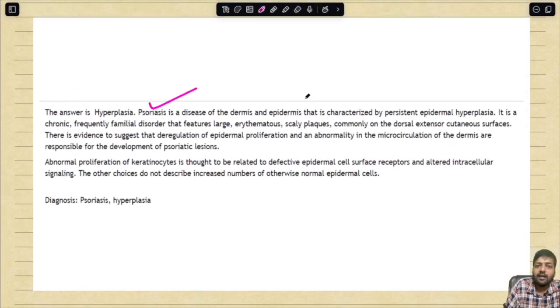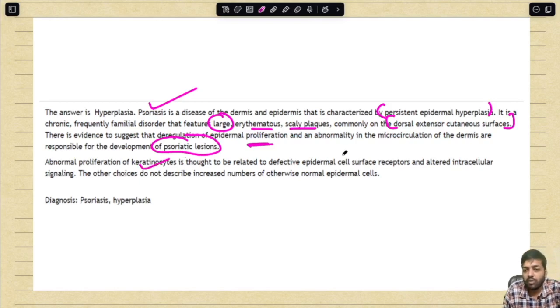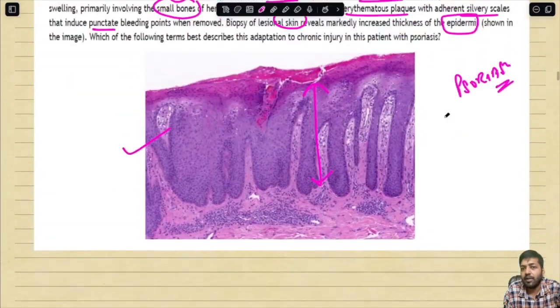Psoriasis is a disease of the dermis and epidermis that is characterized by persistent epidermal hyperplasia. It is a chronic, frequently familial disorder that features large erythematous scaly plaques, commonly on the dorsal extensor cutaneous surface. There is evidence to suggest that deregulation of epidermal proliferation and an abnormality in the microcirculation of the dermis are responsible for the development of psoriatic lesions. Abnormal proliferation of keratinocytes is thought to be related to defective epidermal cell surface receptors and altered intracellular signaling. The other choices do not describe an increased number of otherwise normal epidermal cells, as we can appreciate over here.